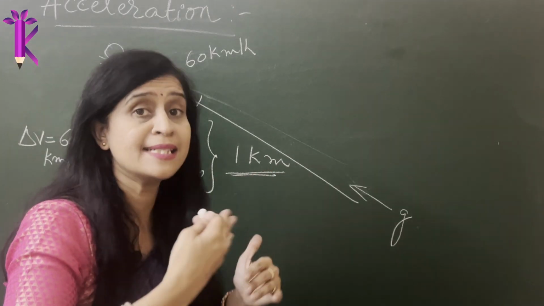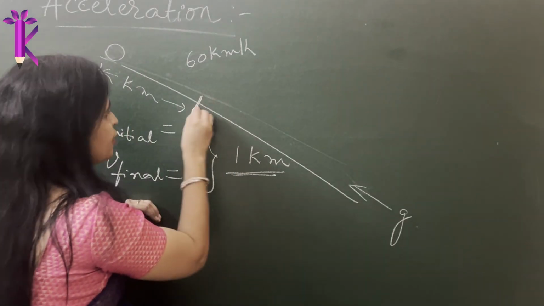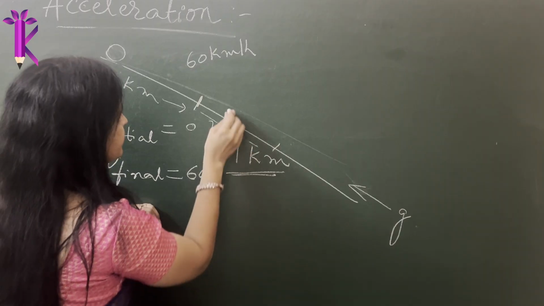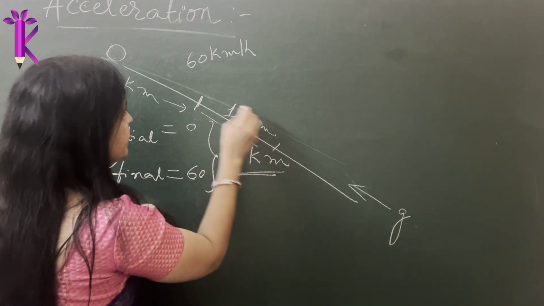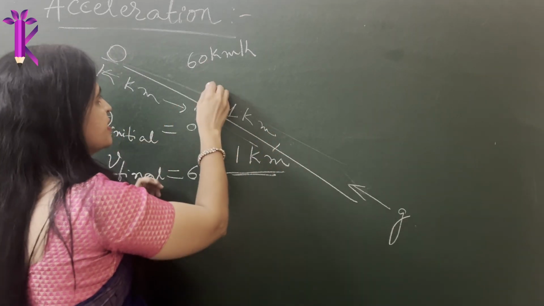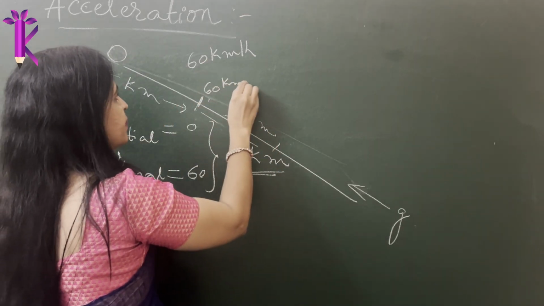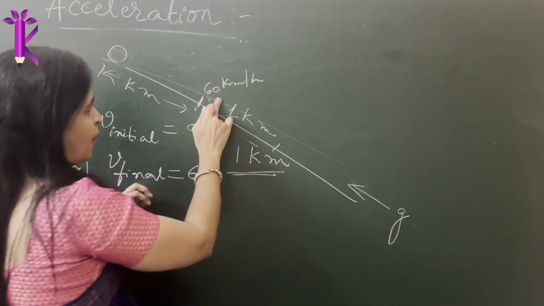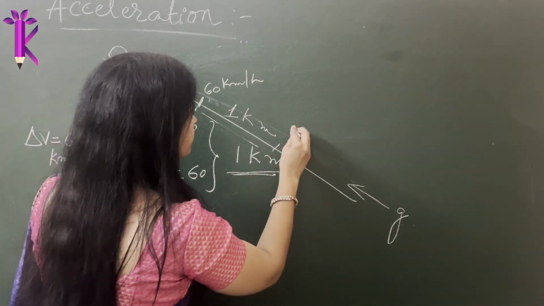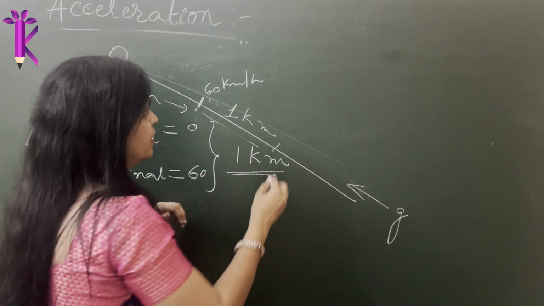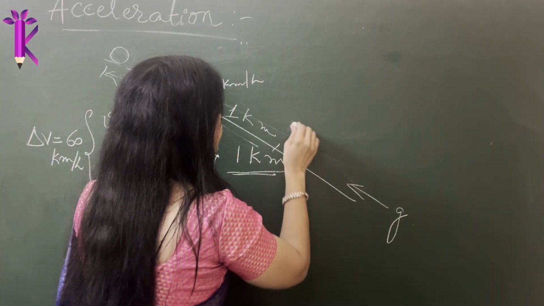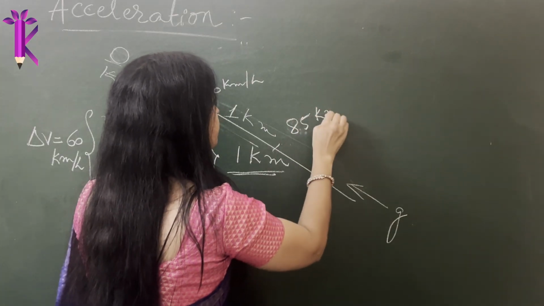Now as the distance advanced, for the next 1 kilometer, Galileo observed that the speed, which was 60 kilometer per hour at this point, is now somewhere around, let's say, 85 kilometer per hour.